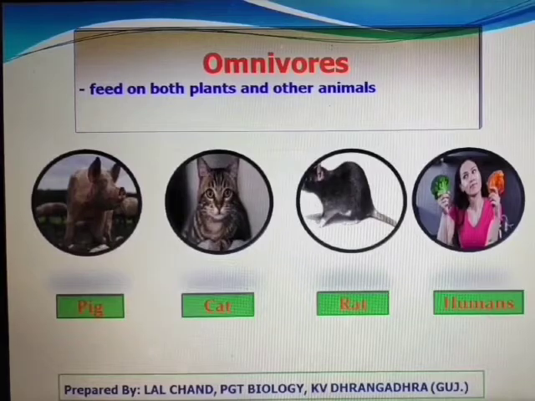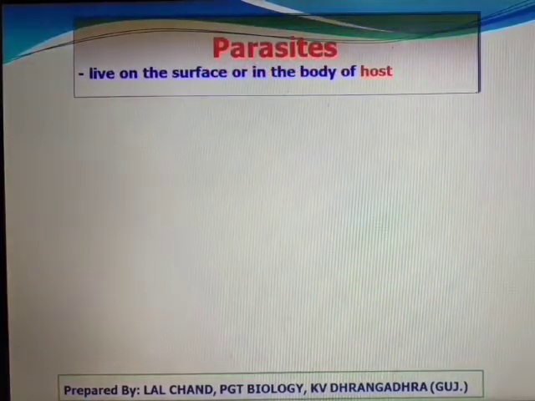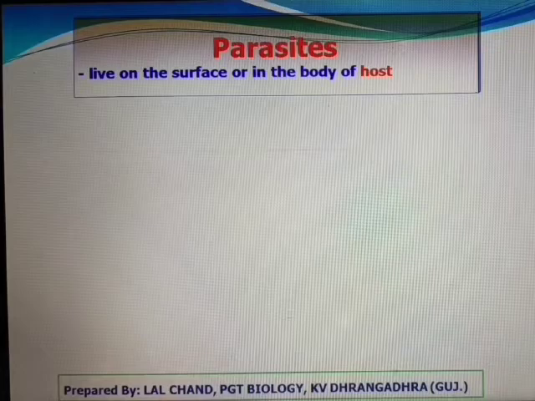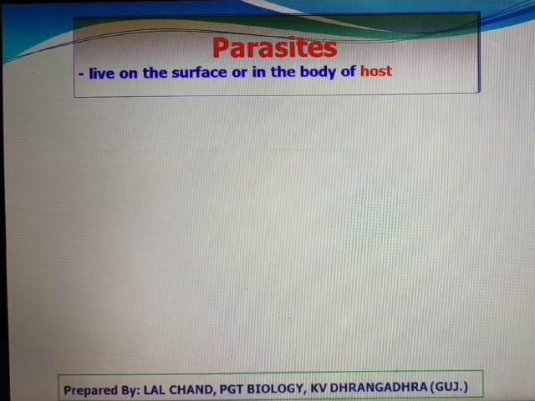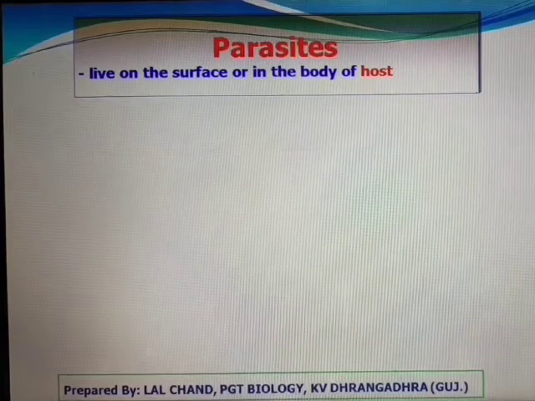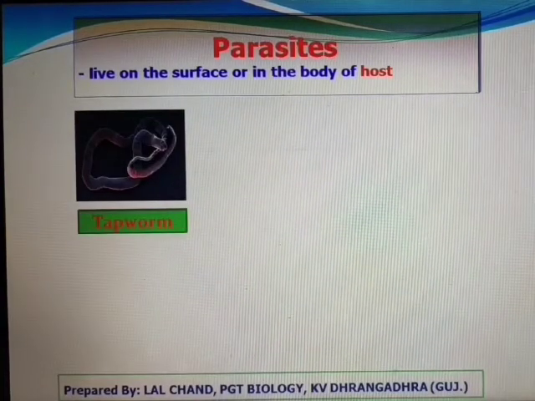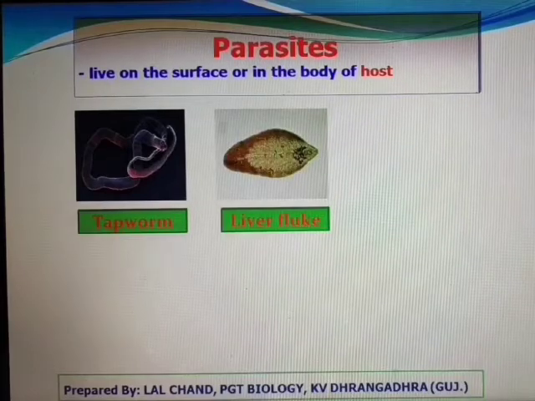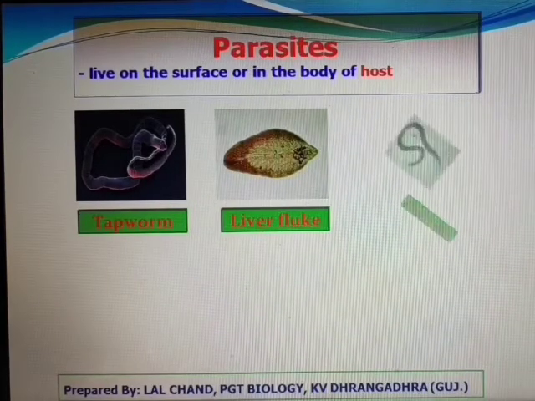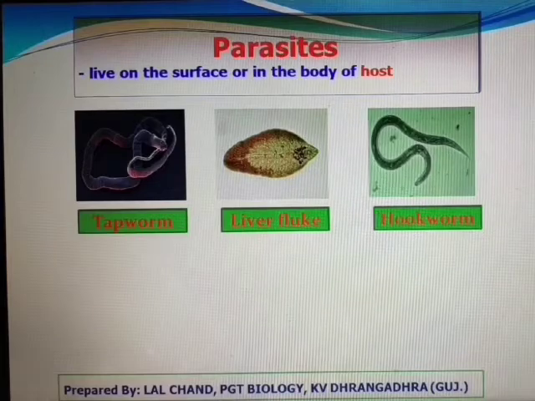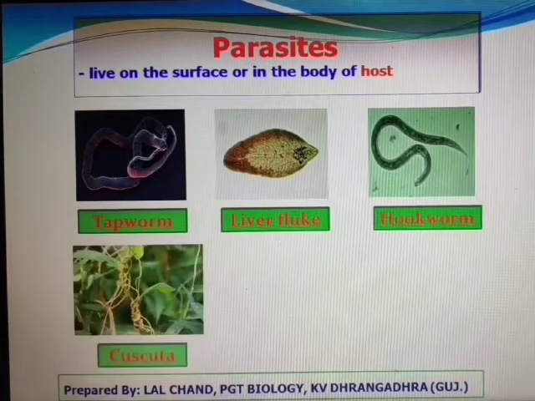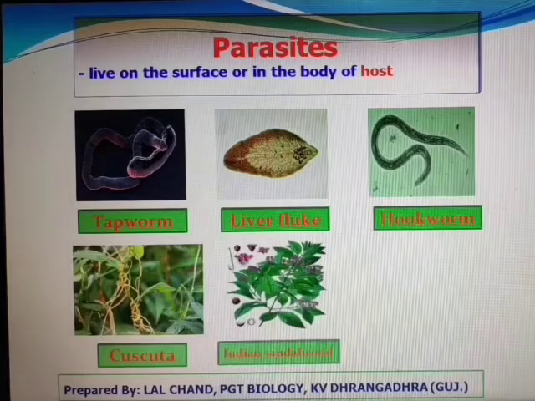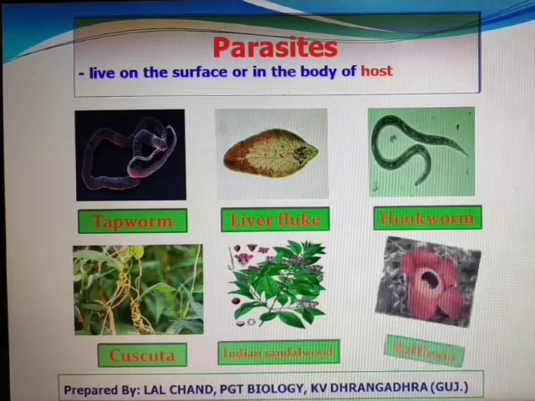Next category of consumers is parasites. These live on the surface or in the body of host organism. Host is an organism on which parasite depend on for its nutrition. Examples of some animal parasites are tapeworm, liver fluke, and hookworm. Examples of some plant parasites are Cuscuta amarvale, Indian sandalwood tree, and Rafflesia.